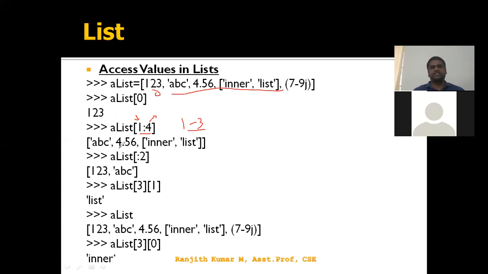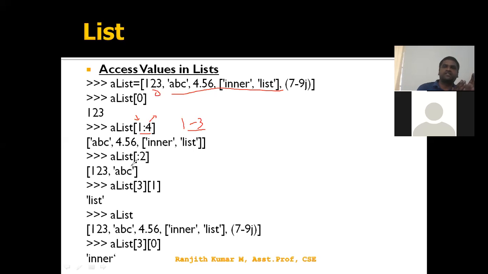So here it returns ABC, 4.56 and the inner list. A slice that starts with a colon indicates from the beginning. A slice that ends with a colon goes to the end of the list. If we don't have anything after the colon, it considers the end of the list, all the elements belonging to the list.